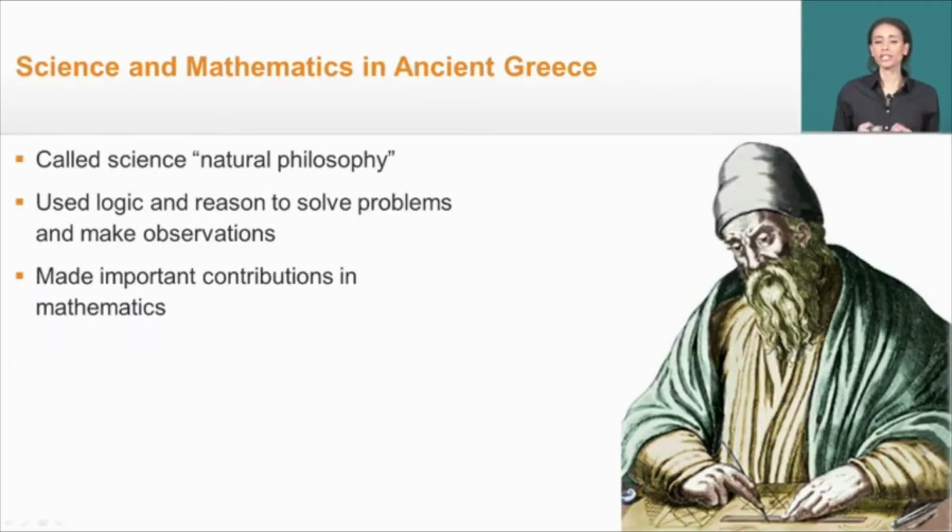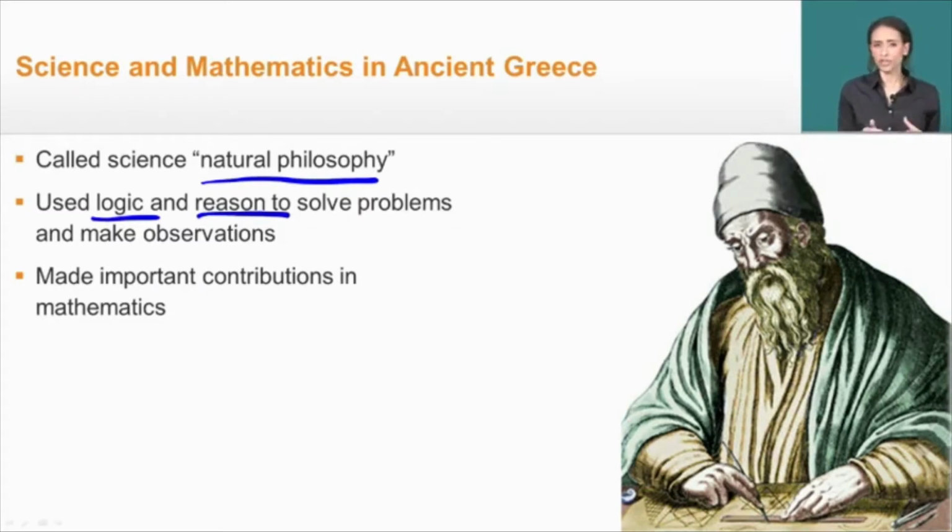So the Greeks had a very clearly defined system of inquiry for science. They called this natural philosophy. And in this natural philosophy, they believed that they could use logic and reason to solve problems and to make observations about the world around them.